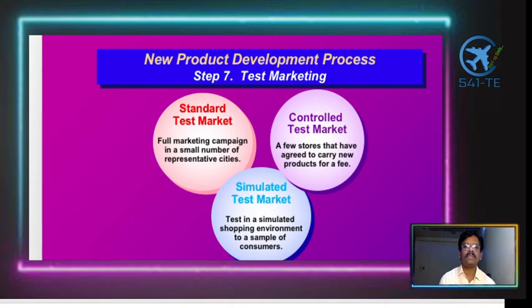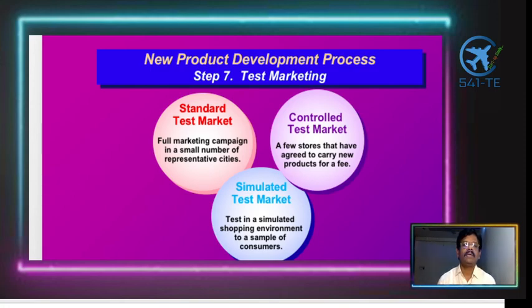The seventh one is test marketing. It is all about the standard test market, controlled test market, and simulated test market. Standard test market is the full marketing campaign in a small number of representative cities. The controlled test market is a few stores that have agreed to carry the new product for a fee. That is another dimension. A simulated test market is a test in a simulated shopping environment with a sample of consumers. These are the three different types of test marketing.